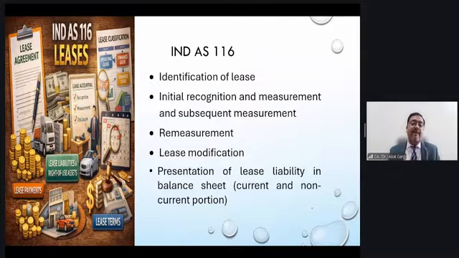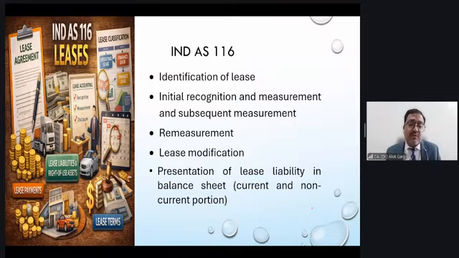For example, if the revised lease liability is increased by 20,000 rupees, you have to debit your ROU also by 20,000 rupees. If your revised lease liability decreased by 40,000 rupees, for example, you have to reduce your ROU by 40,000 rupees. But sir, if the balance of ROU is available only for 30,000 rupees, then the 10,000 will be debited to the P&L. Okay, so very, very important aspect.